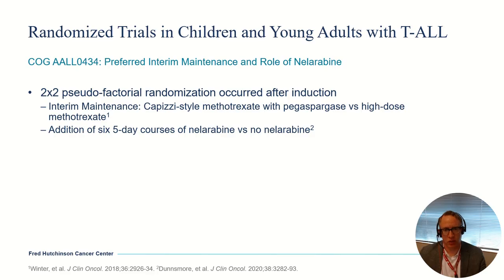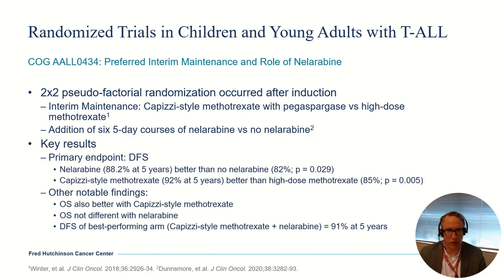The other arm for that randomization was a high-dose methotrexate-based interim maintenance. The second randomization was the addition of 6 5-day courses of nelarabine versus no nelarabine. So that led to 4 different treatment arms on this clinical trial.